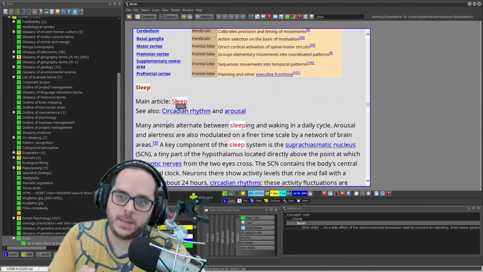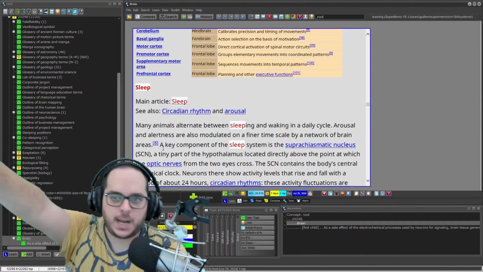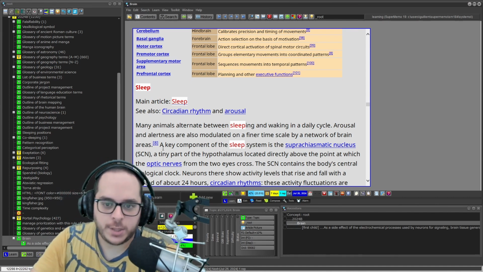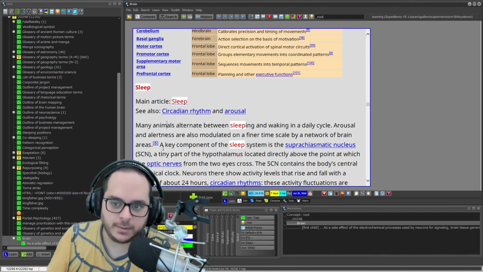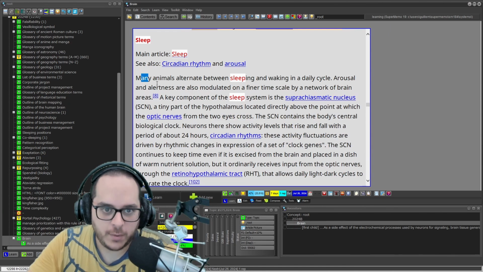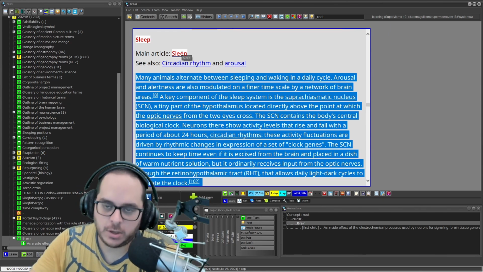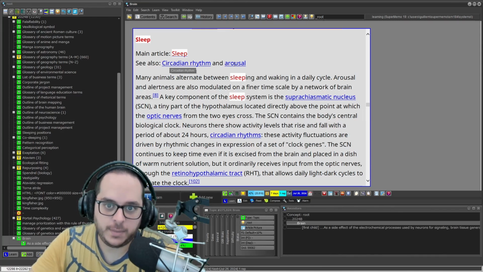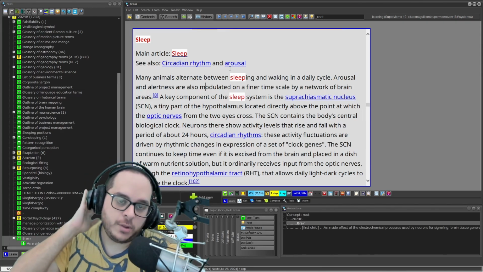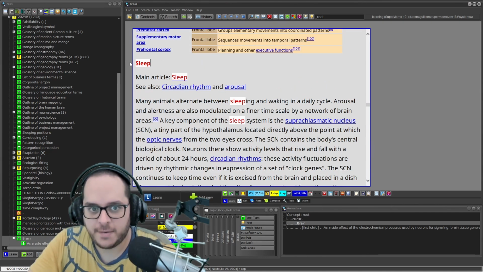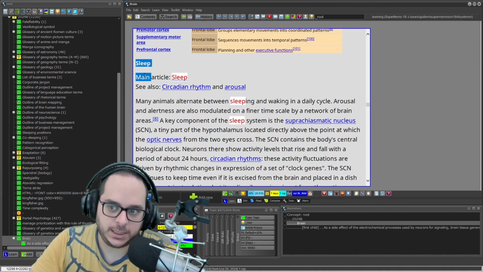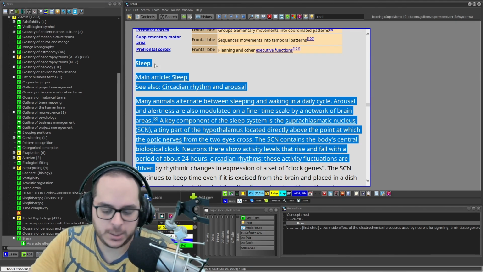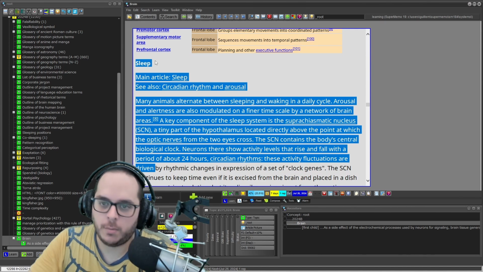That's what's so good about Wikipedia. It won't tell you, hey, look at this article, or, as we have seen in the sleep article, blah, blah. You always have standalone content. I can read this without checking the main article. This is only if I want to know more. And in this case, it's even 3. Circadian rhythm and arousal. So I know that in this case I even have a section of the article about sleep. That's because it's Wikipedia. Usually, especially if it's essays and articles, it won't be the case.